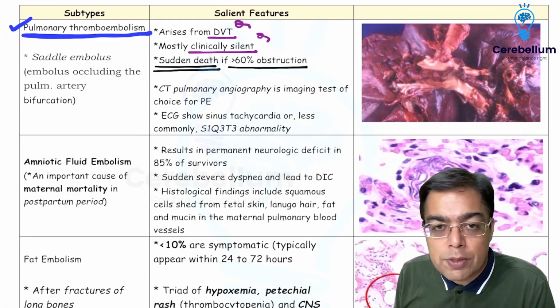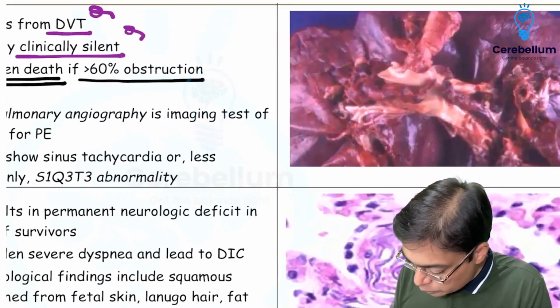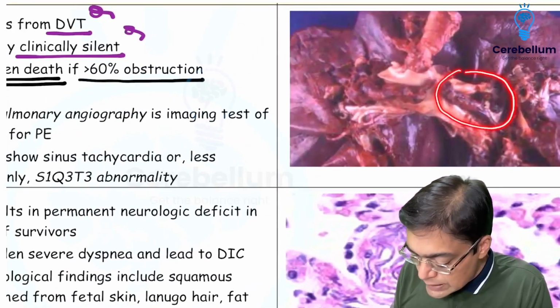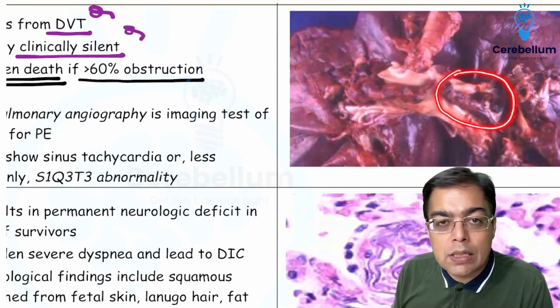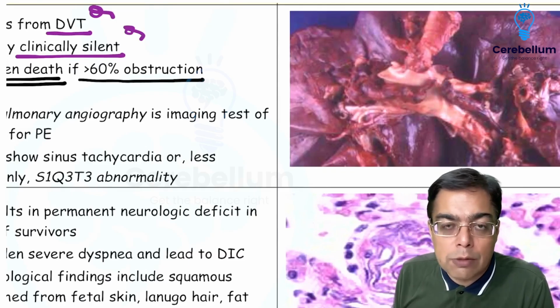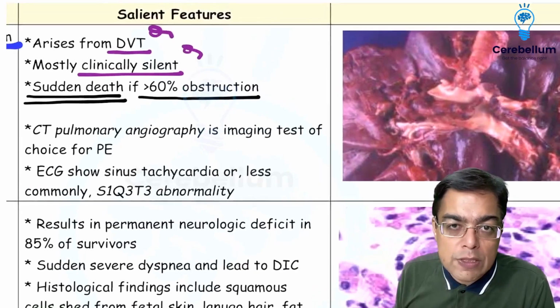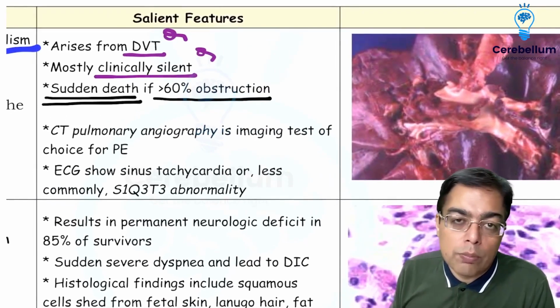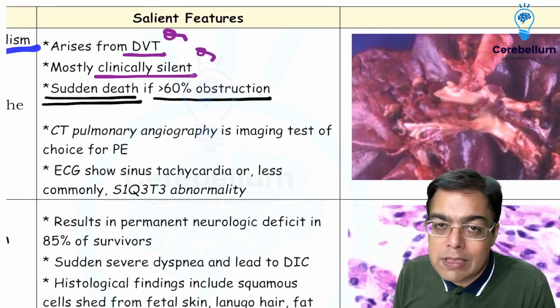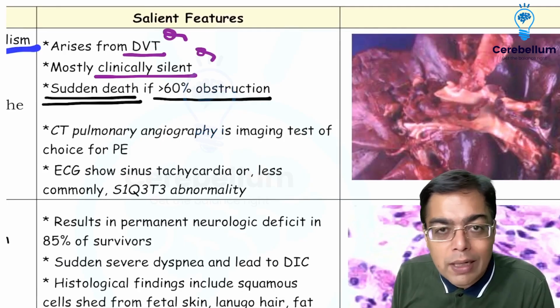So you also get an image-based question in the exam wherein you are going to be having the presence of a clot, as you can make out over here. And this is what is going to be seen as an autopsy finding. Classically, they'll tell you about a history of a patient who has been admitted in the hospital for a long duration of time, because of which he had a development of deep vein thrombosis. And one fine day, he was having a development of dyspnea, or he was suddenly found to be dead in his bed.